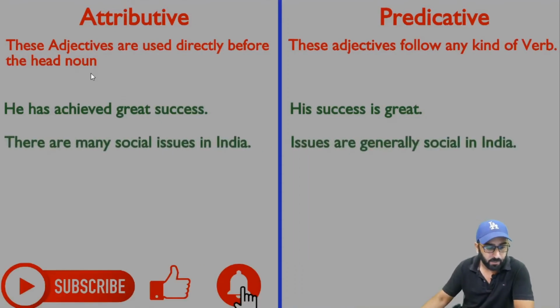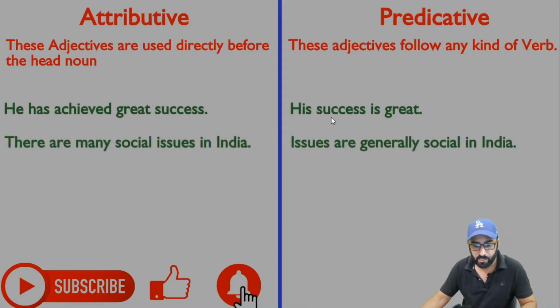Okay, in the second example you can see there are many social issues in India. Here you can see at the display social is an adjective and issues is a plural noun, okay? So social is describing the issue, means social is an adjective and issue is a noun. An adjective's sole purpose is to describe the noun or give extra information about the noun, okay? So social is directly used before the noun. It means it is used as an attributive.